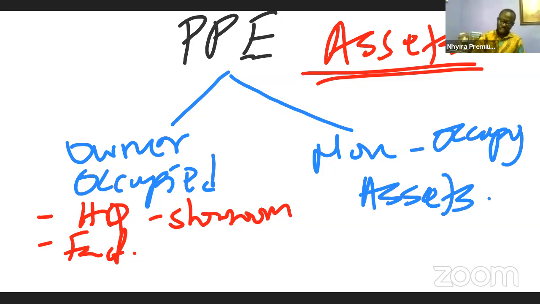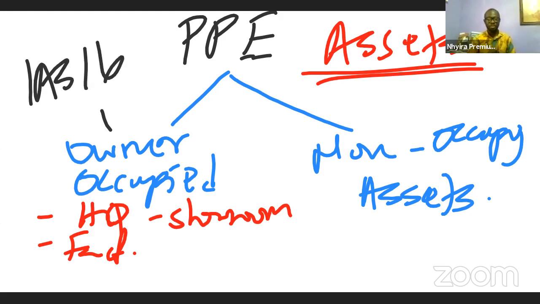Now, when the property, plant, and equipment are owner occupied, that means that we will account for them in accordance with IAS 16, property, plant, and equipment.